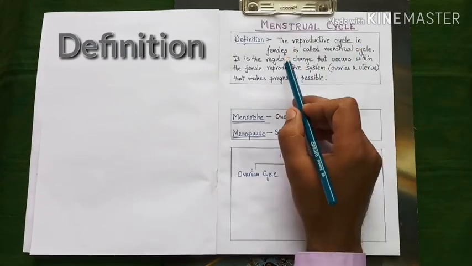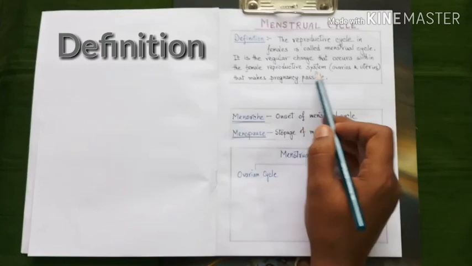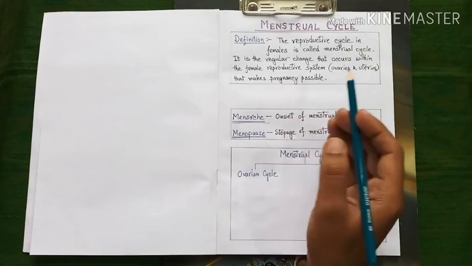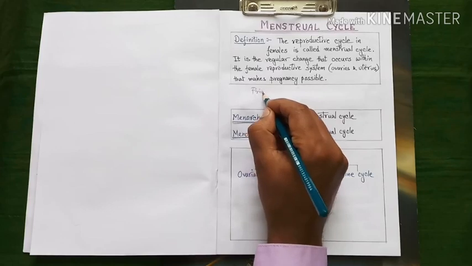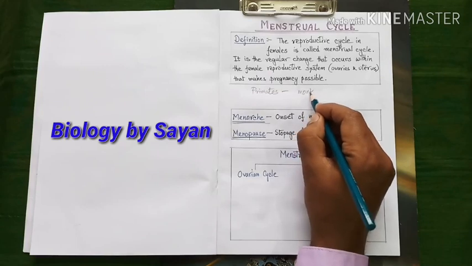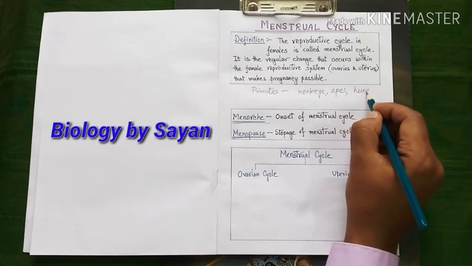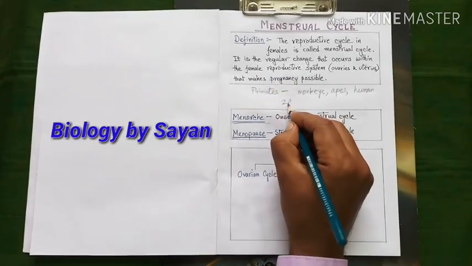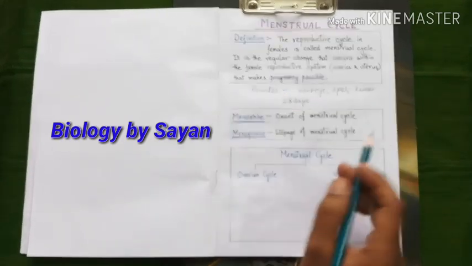The reproductive cycle in females is called the menstrual cycle. It is the regular change that occurs within the female reproductive system, especially within the ovaries and uterus, that makes pregnancy possible. The menstrual cycle is present in all female members of primates, that is, in monkeys, apes, including humans. The normal span of the menstrual cycle in humans is 28 days. It is an average figure, and it may vary from individual to individual.